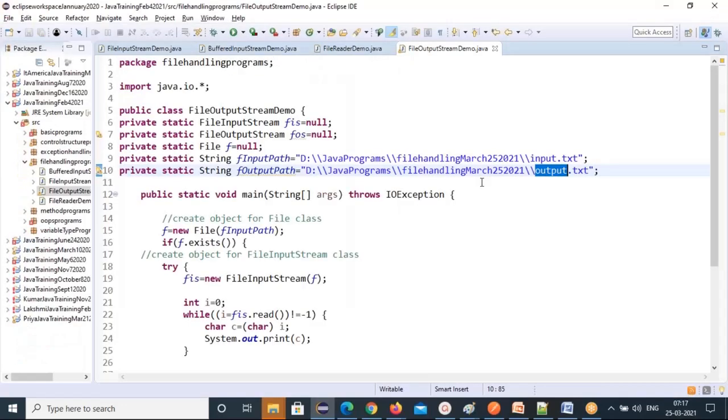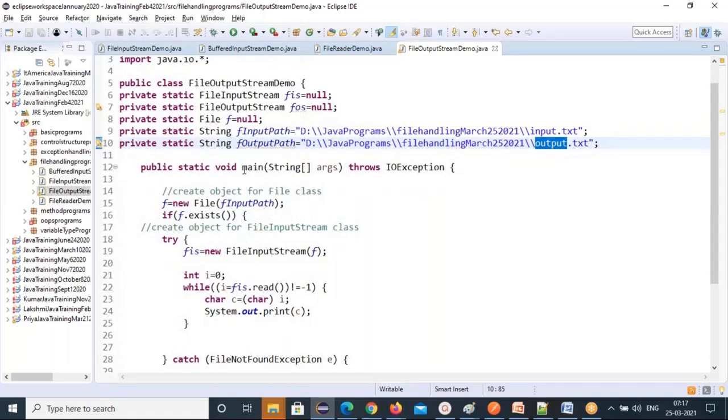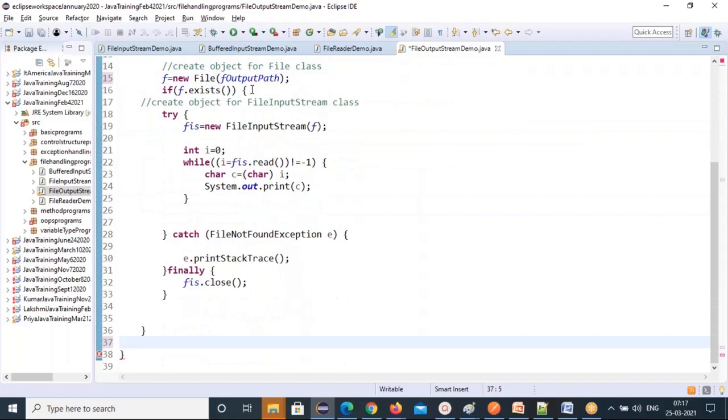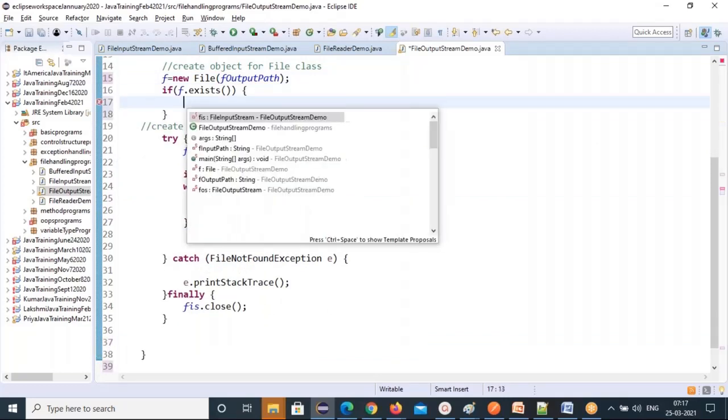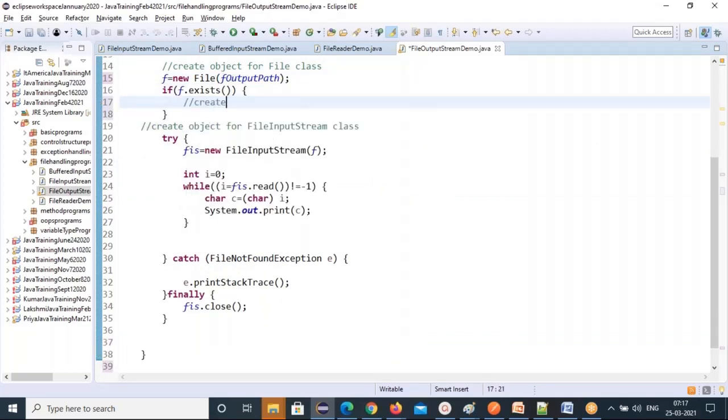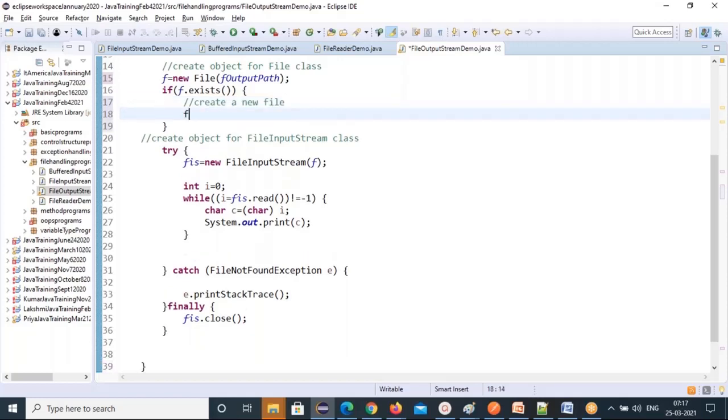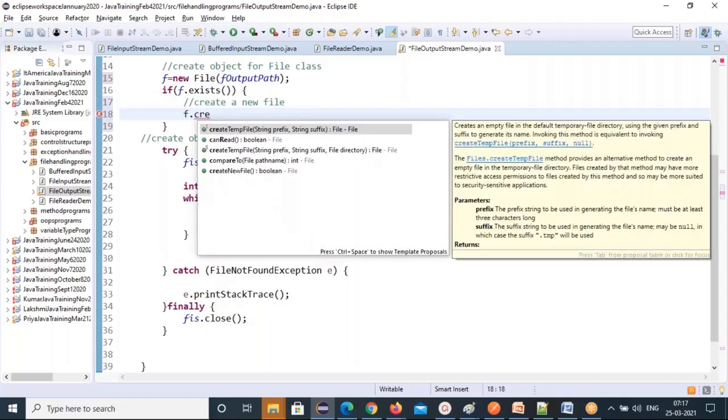So how to create a file? You can use a File class. If file does not exist, this file, now not the input file, the output file I'm creating. If file doesn't exist, then you create a new file. So what I'm doing, create a new file. Which file? Output file I'm creating. f dot createNewFile.